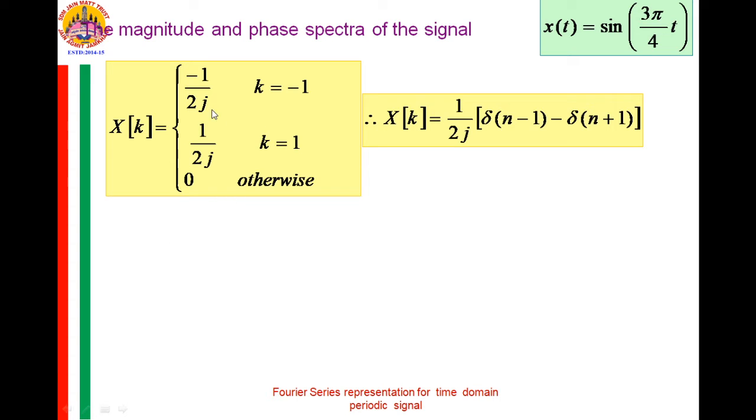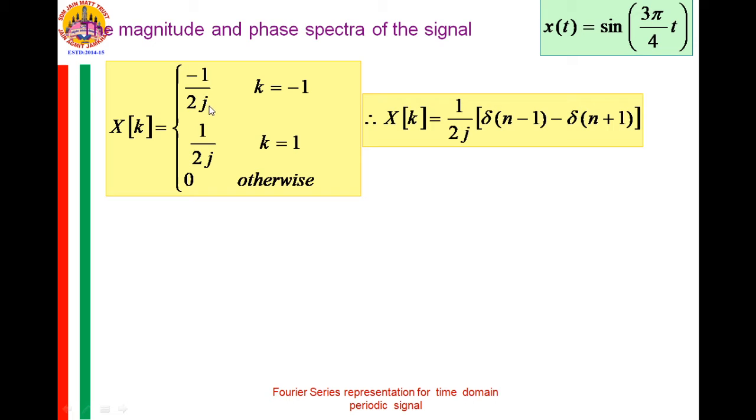Now, to sketch the magnitude and phase spectra of this signal, this is x of k which we have obtained. It is equal to minus 1 by 2j for k is equal to minus 1 and 1 by 2j for k is equal to 1. This can also be expressed in terms of an impulse function as 1 by 2j, delta of n minus 1 minus delta of n plus 1. Now, what is the magnitude and phase of this? At k is equal to minus 1, the magnitude is 1 by 2. At k is equal to plus 1, the magnitude is also 1 by 2.